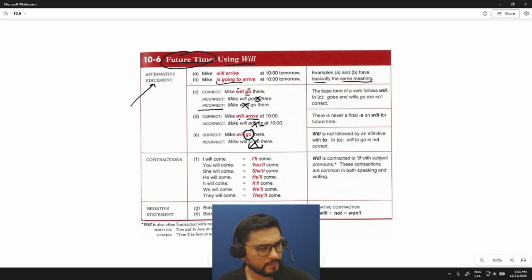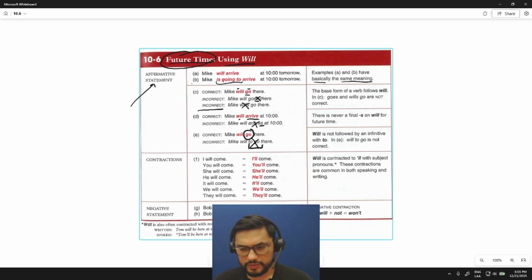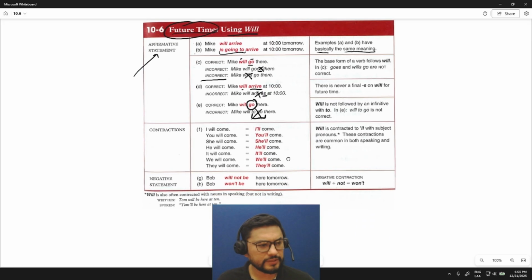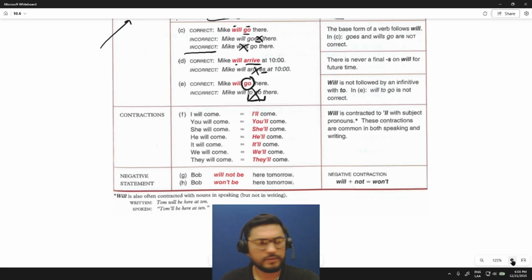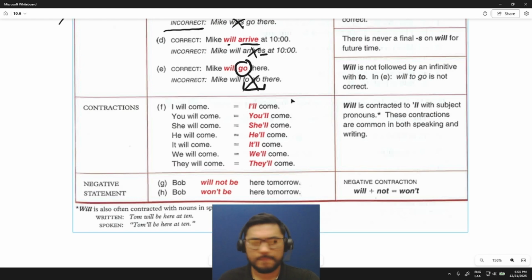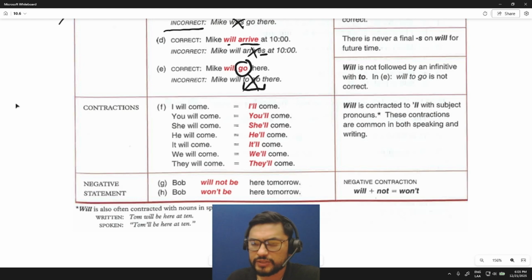Okay? Now, speaking of contractions, and I'll zoom in a bit here as well, if I may. Speaking of contractions, we can use contraction with the subject.